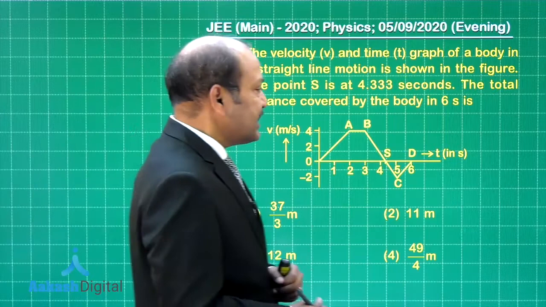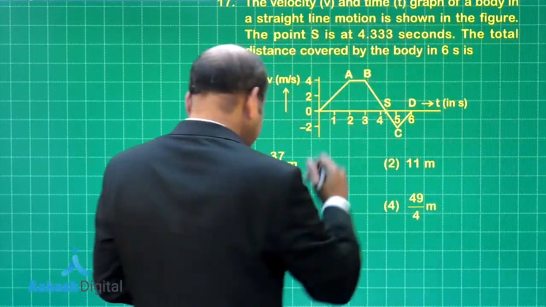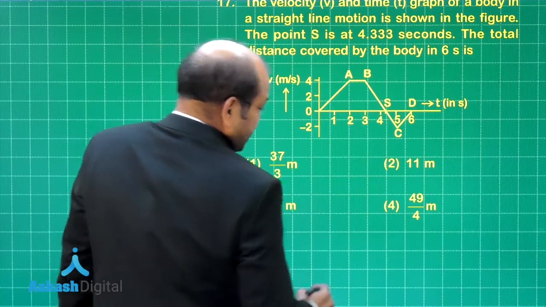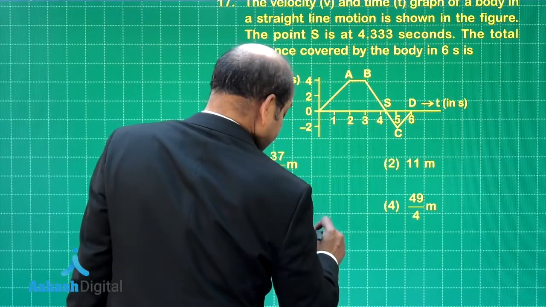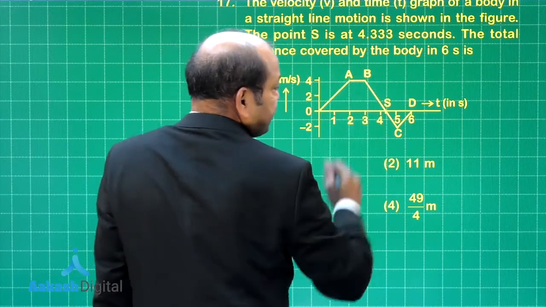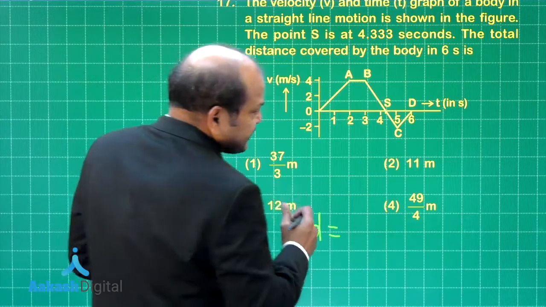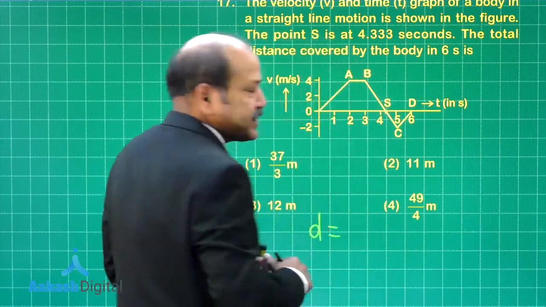So, let us find that, and for finding these two displacements we need to calculate the area. So, the distance becomes, let us call it d, is area of the first trapezium plus modulus of the area of the triangle.